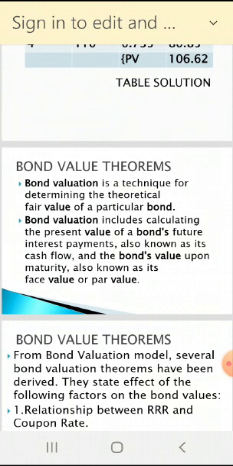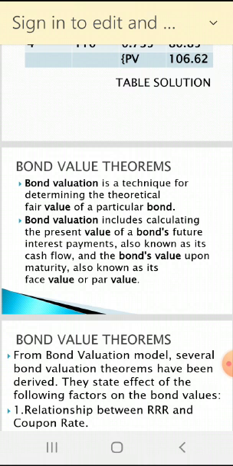Whether you should buy or not depends on your valuation. So bond valuation includes calculating the present value of a bond's future interest payments, also known as its cash flow, and the bond's value upon maturity, also known as its face value or par value. So on maturity, how much you will get is known as the face value or par value.